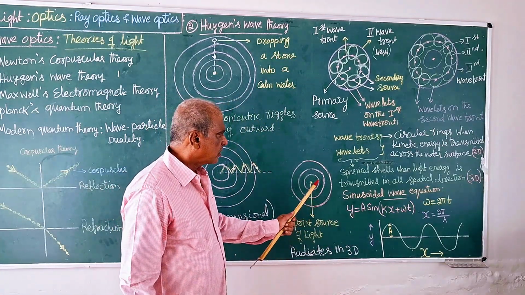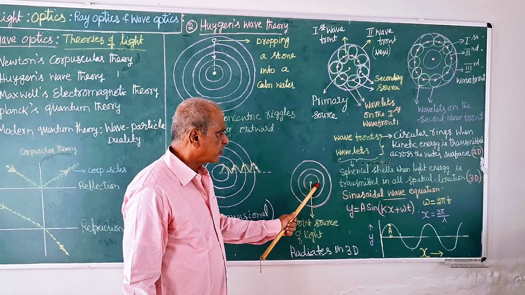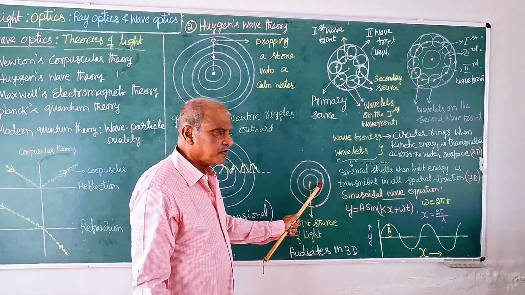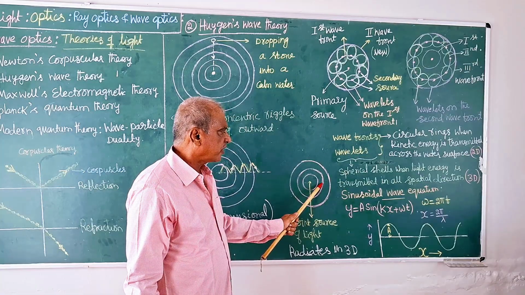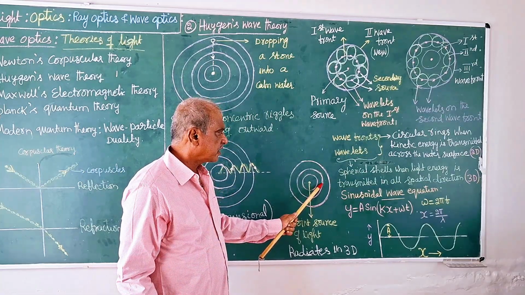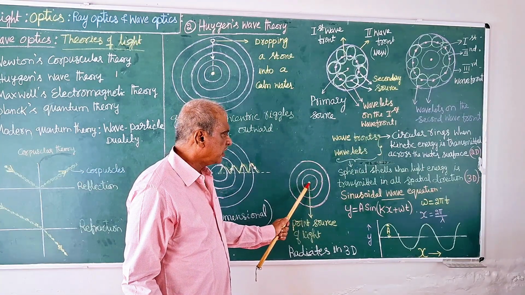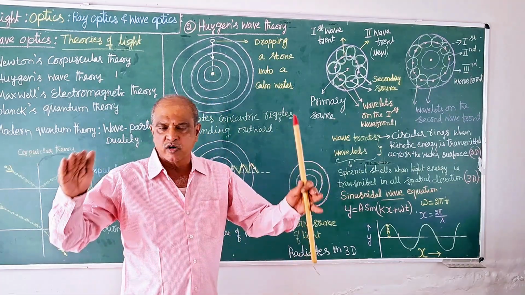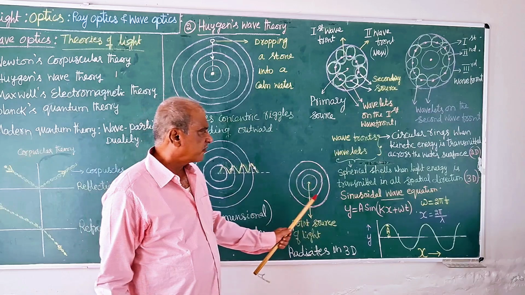At one time, the linear displacement of the first wave is this. At another time, the time is different, the linear displacement of the wavefront is bigger. It is here. So the linear displacement increases as the wavefront generates more and more and moves away at different times.